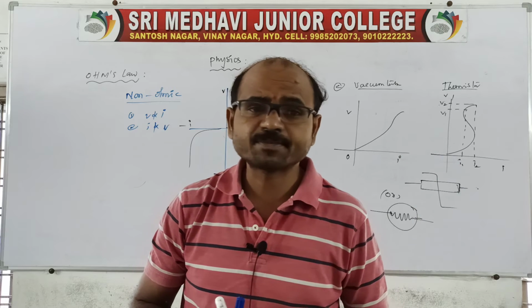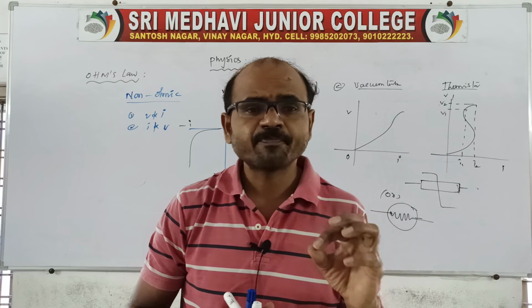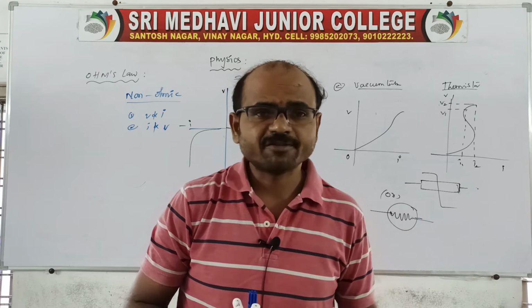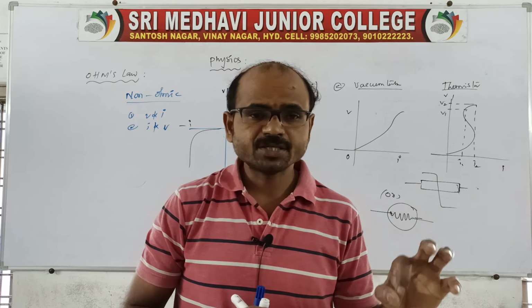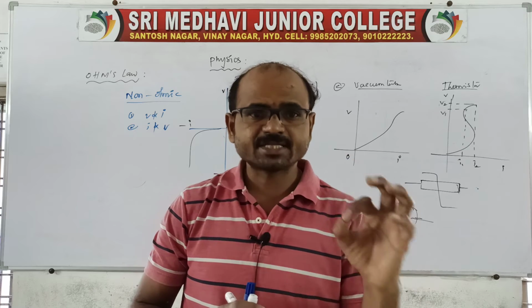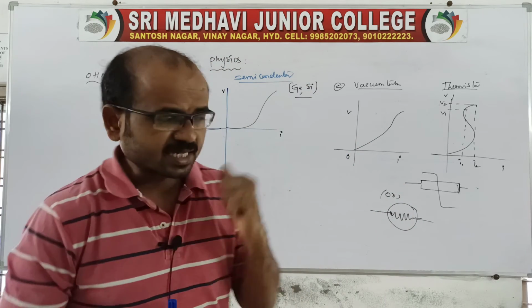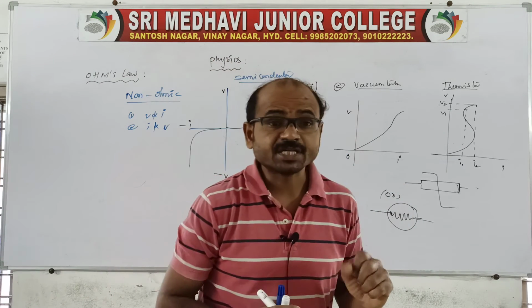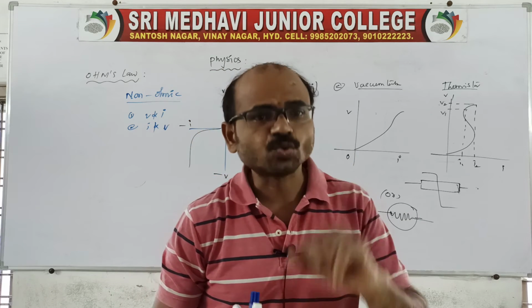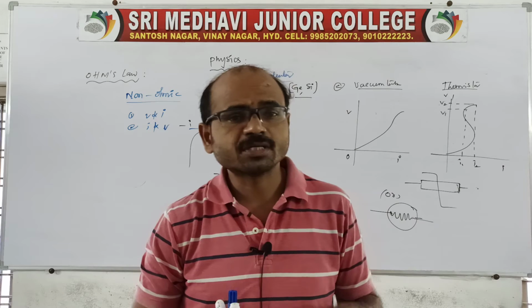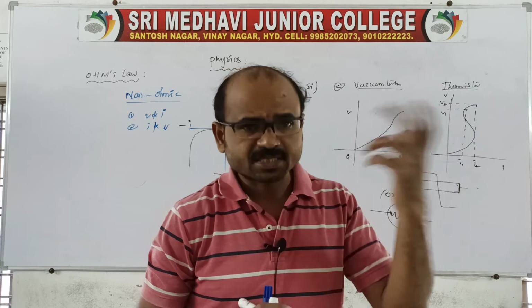Of course, there are two types of thermistors. One is the temperature coefficient of positive resistance thermistor. The second one is the temperature coefficient of negative resistance thermistor. Right away it is not required; we will see it in the next topics, the next classes.